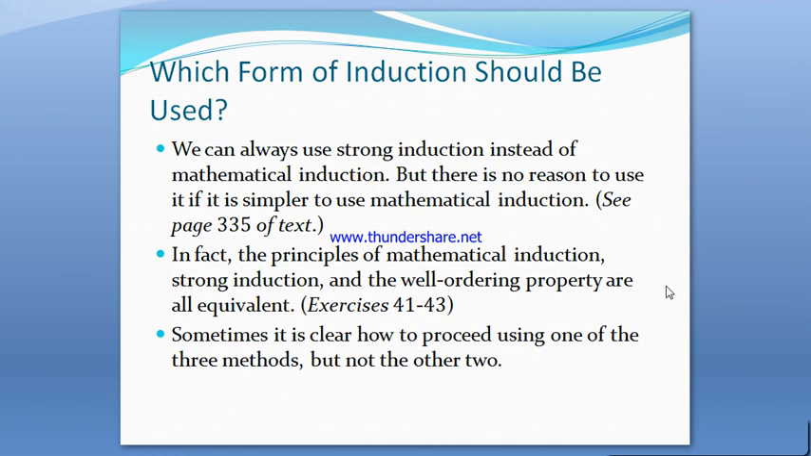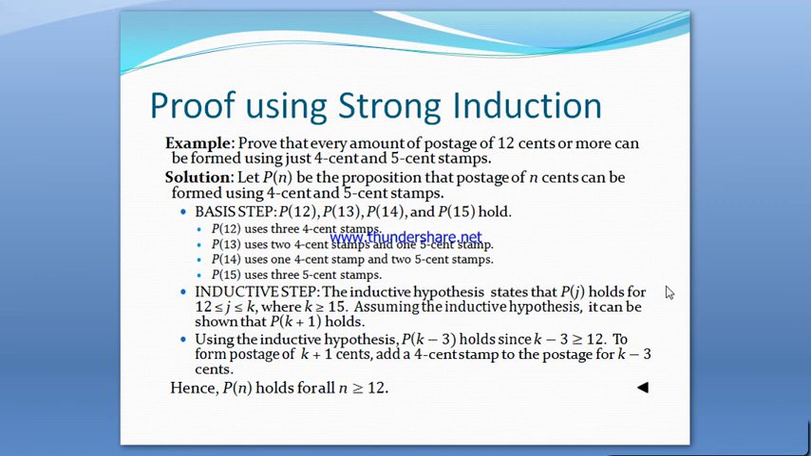In fact, the principle of mathematical induction, strong induction and the well ordering property are all equivalent. Sometimes it is clear how to proceed using one of these three methods but not the other two. Let us consider a proof using strong induction. Prove that every amount of postage of 12 cents or more can be formed using just 4 cent and 5 cent stamps.